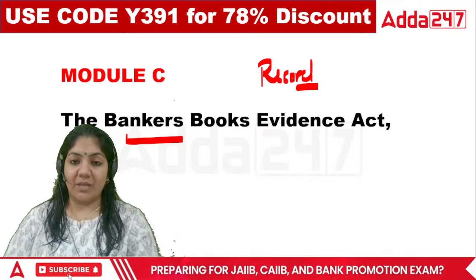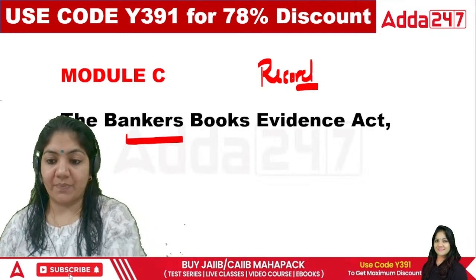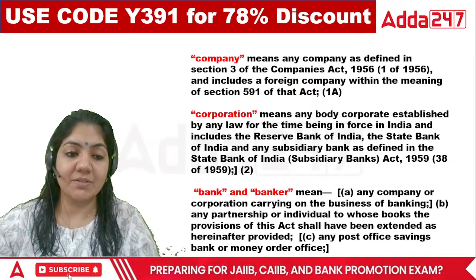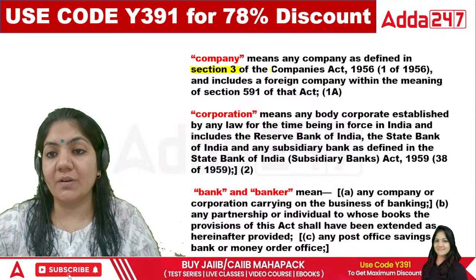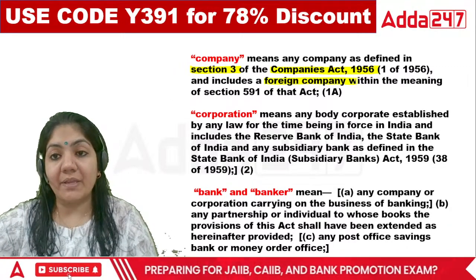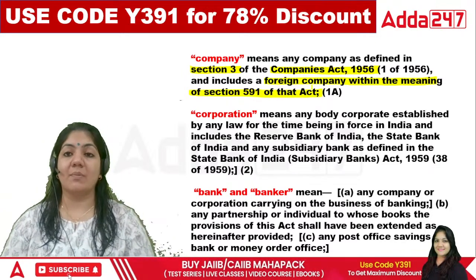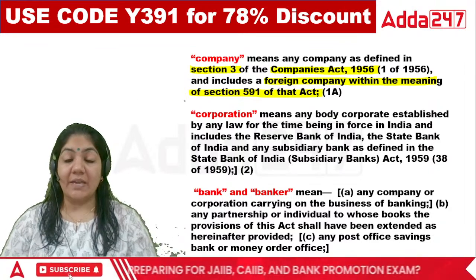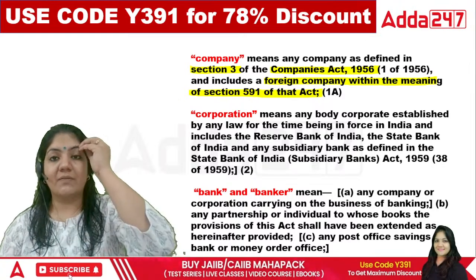So in the Bankers Book Evidence Act, we have to learn about what types of record, etc. Number one, what is company? Company here is defined in section 3 of the Company Act 1956. It includes foreign company within the meaning of section 591. So it means Indian company plus foreign company also comes under the definition of company.